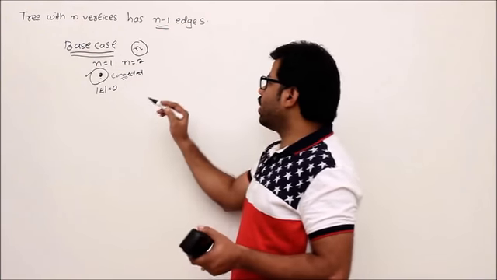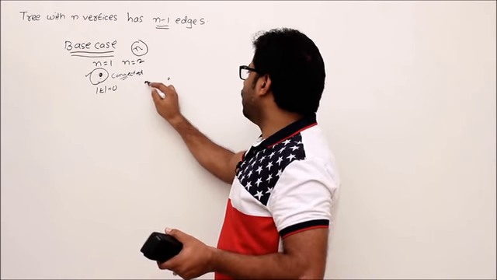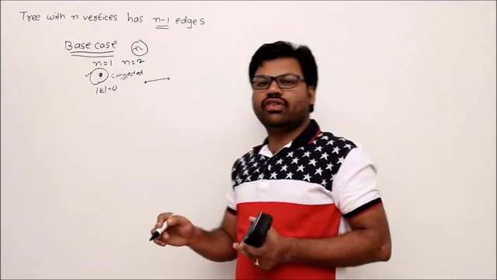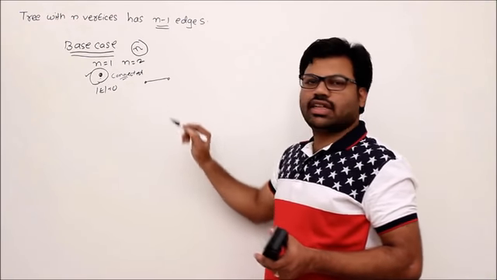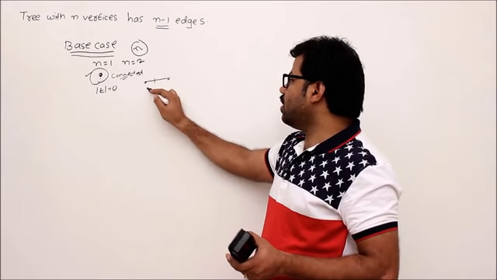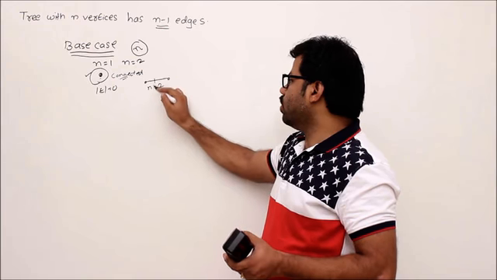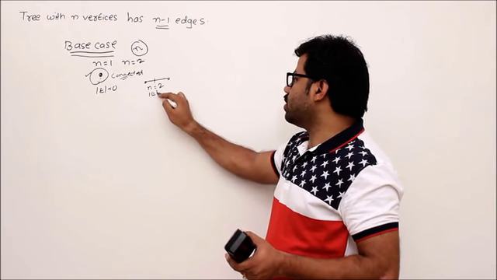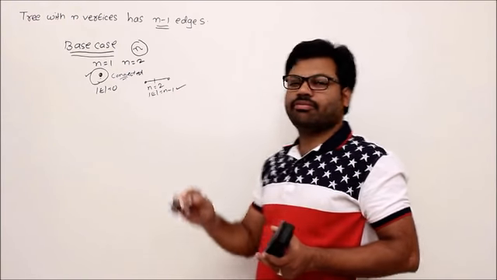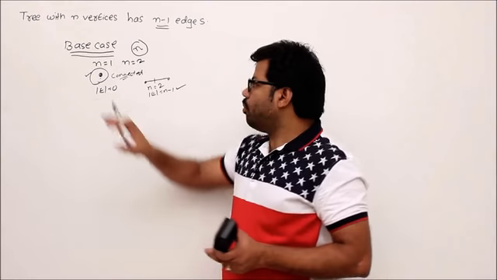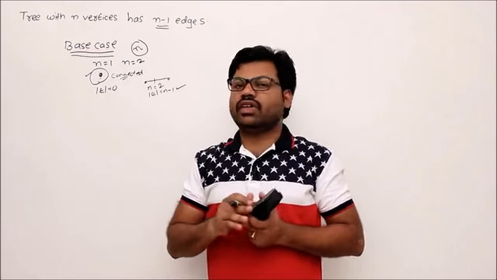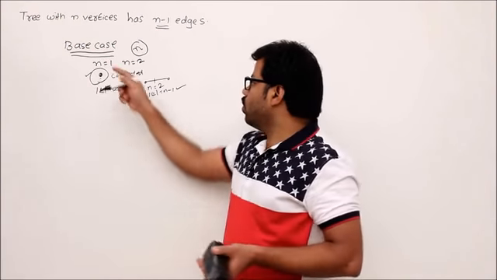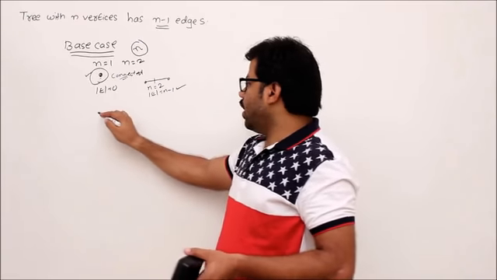Absolutely right. Let's take two vertices and form a connected graph without cycles. This is the structure. Then the number of edges is 1, where n value is 2, right? That means the number of edges equals n minus 1. Perfect. So I proved it for the base cases. That means I covered n value 1 and n value 2, but still a lot more to go.